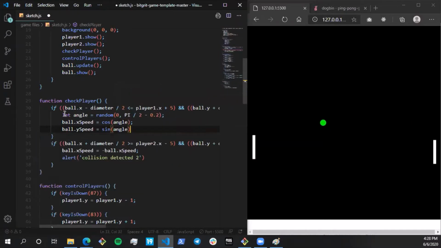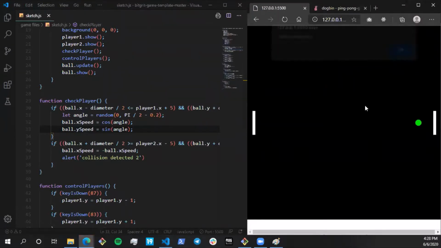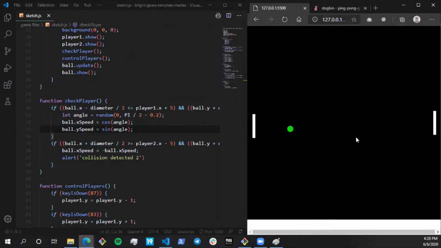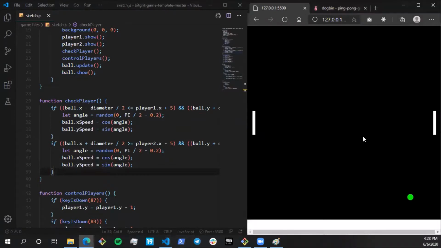The speed is actually 1 over here, so 1 into cos angle would be the same thing as cos angle. You can see the ball actually shifted. I'll put the same logic for player 2 as well, and just remove that alert. You can see now it is randomly being thrown at different angles, right? The angle changed over here.